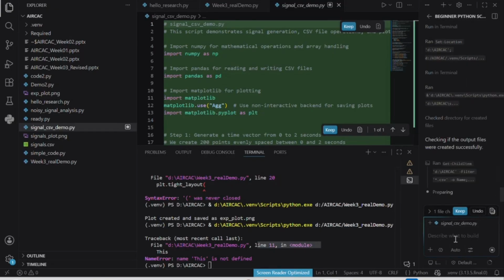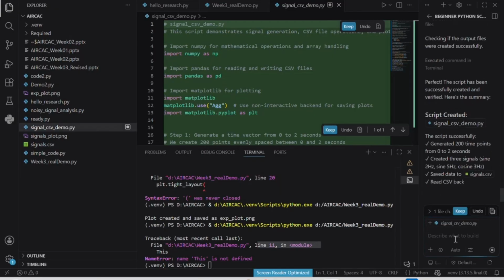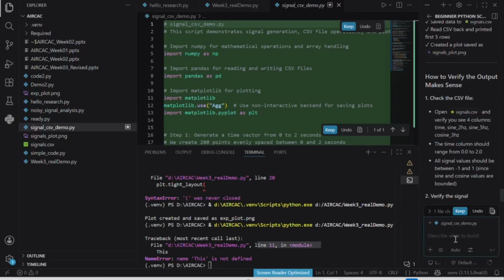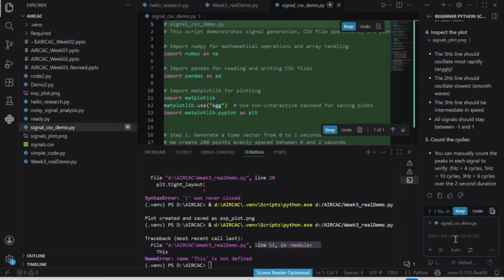I did that on purpose, in front of you, first to have an explanation in real time of what we are doing, and also so that if we have an error we can correct it together. We see everything in real time, what we are doing, what the AI is doing, and how to run this code. So now the code is done.